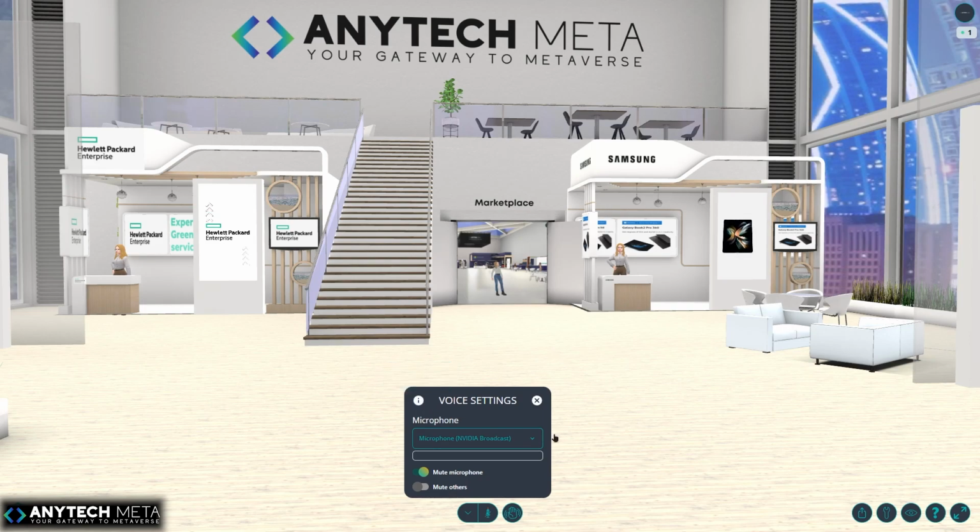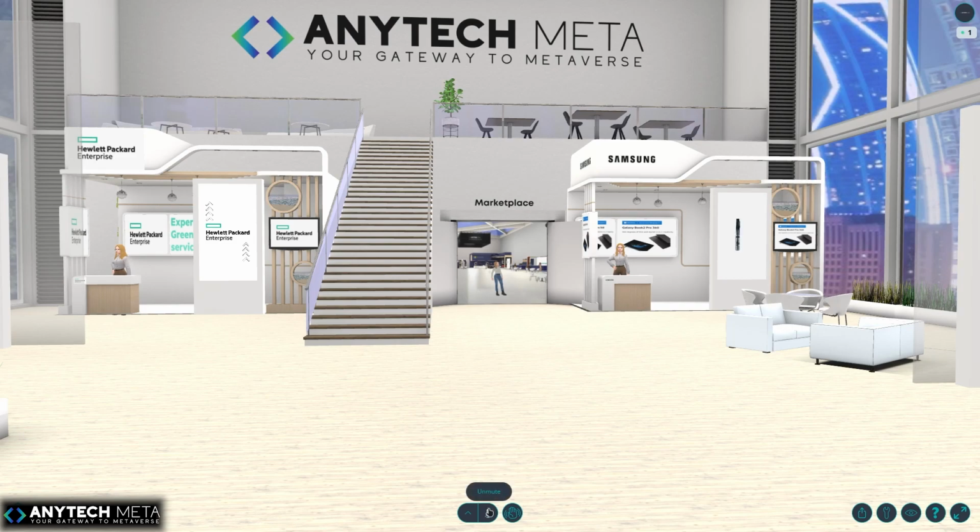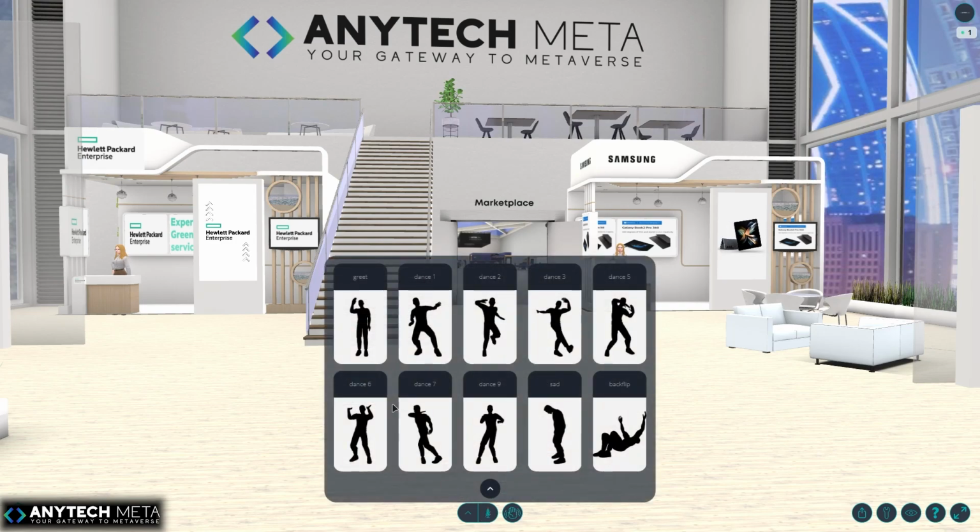You can know more about this option by clicking on the question mark, or just click on the cross to close the pop-up. And here's the mute and unmute button, which is the microphone itself. And here's a gesture button with this hand. There are a lot of gestures. You can use any gesture to express how you are feeling or to give a response or feedback.